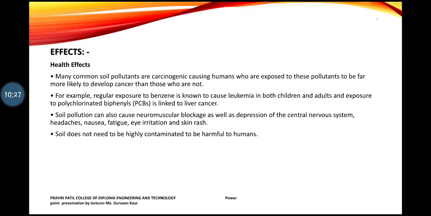When they come in contact with the soil, they feel eye irritation, skin rashes are also there, their nervous system breaks down, headache, some people feel nausea, fatigue. So these are the symptoms. It is high time that care should be taken. If it is not highly contaminated, then it is okay, but severe chemicals cause severe actions.